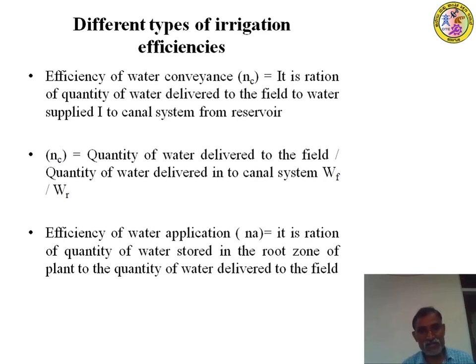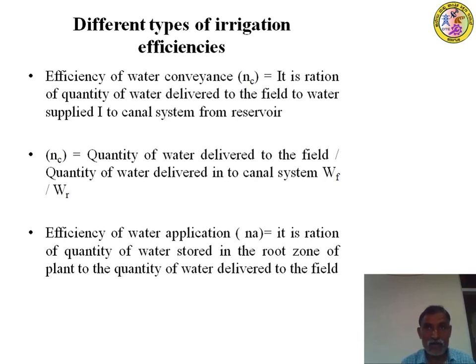Next, efficiency of water application. Number one is conveyance; the second one is application efficiency. It is the ratio of the quantity of water stored in the root zone of the plant to the quantity of water delivered to the field. Got the idea? That means how much water is actually stored in the root zone out of what enters the field.